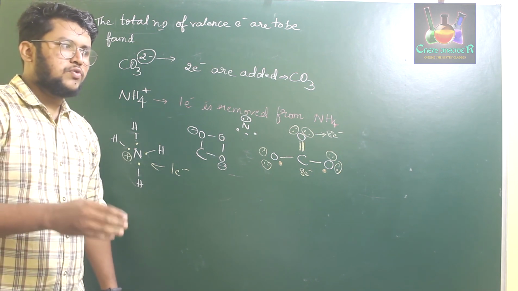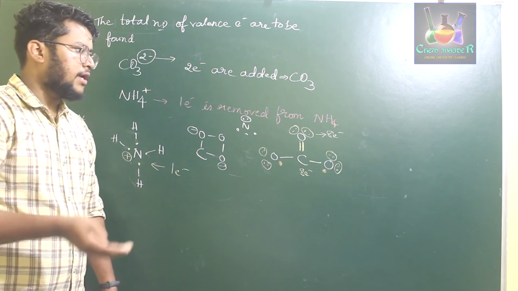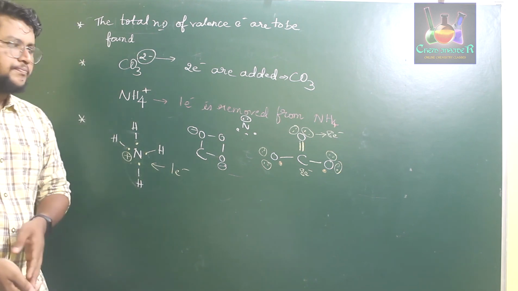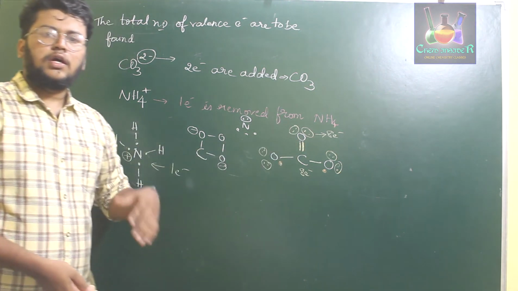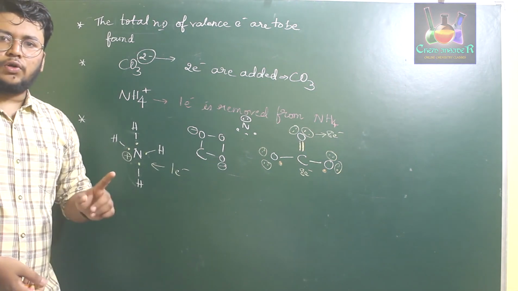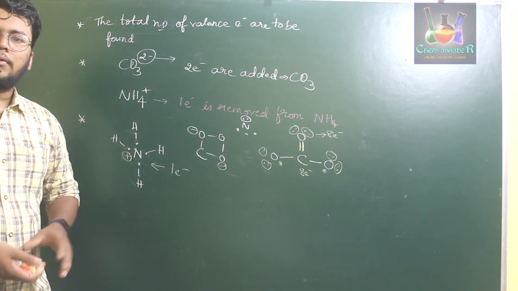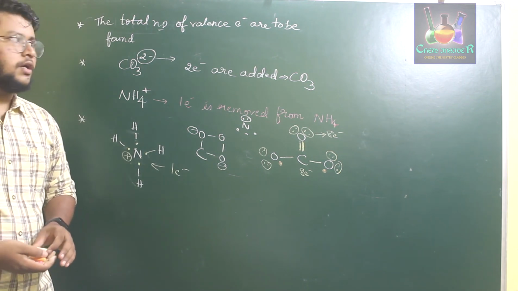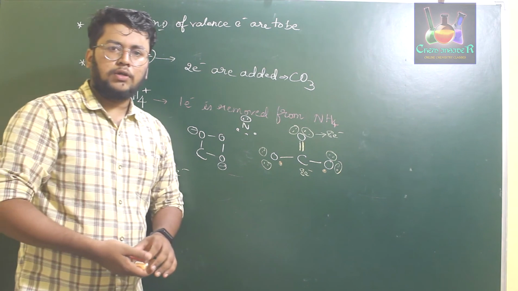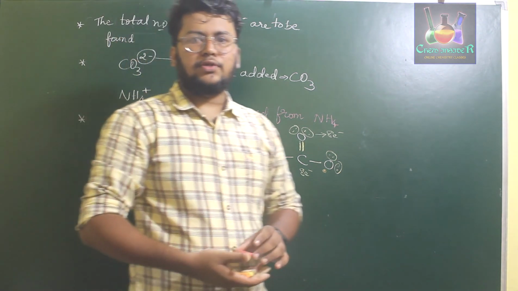And those electrons which are not used for bonding are called lone pairs of electrons. The electrons which are not involved in bond formation are called lone pairs of electrons, and the electrons which are involved in bond formation are called bonding electrons. Okay, so this is all about the covalent bond and the Lewis dot structure for the formation of covalent bond.